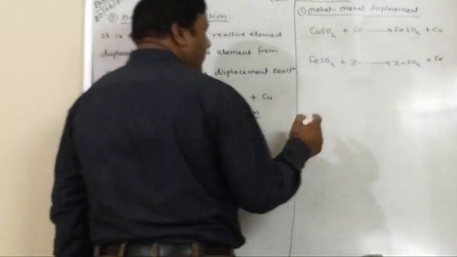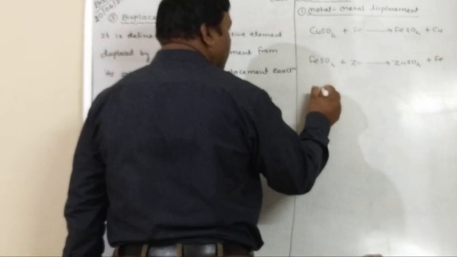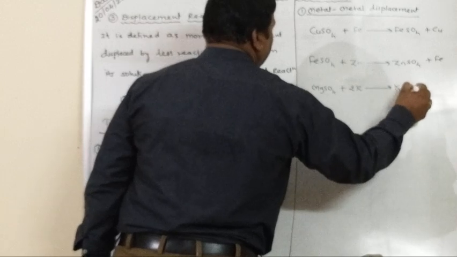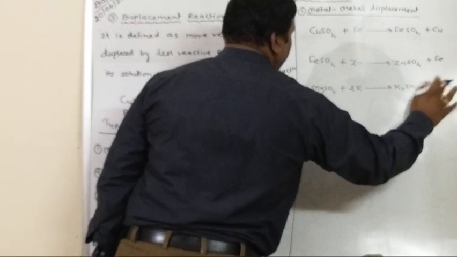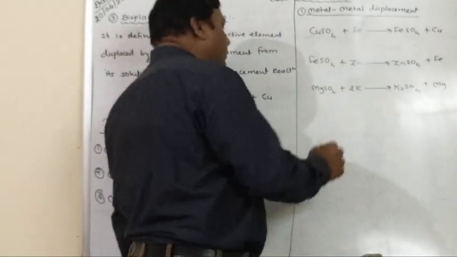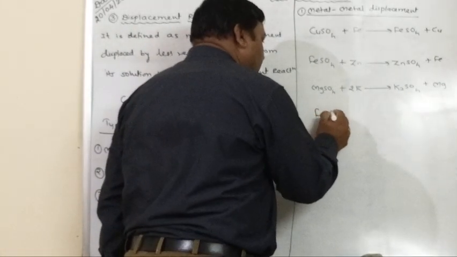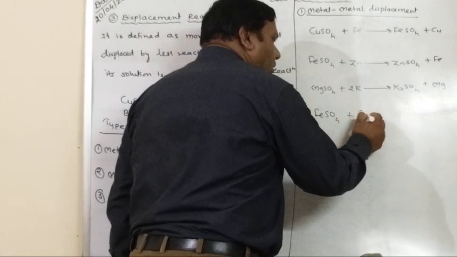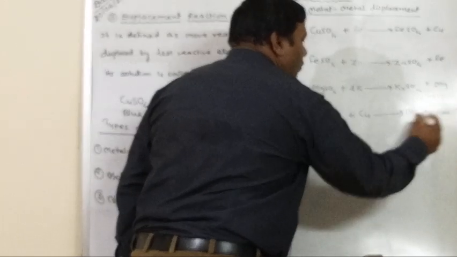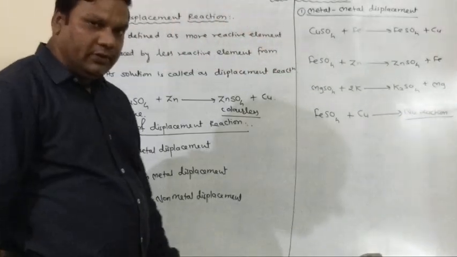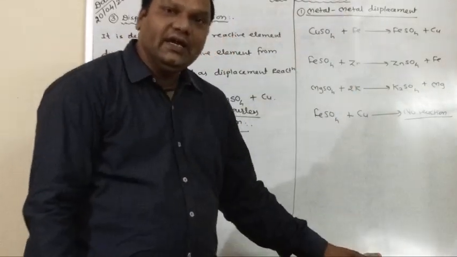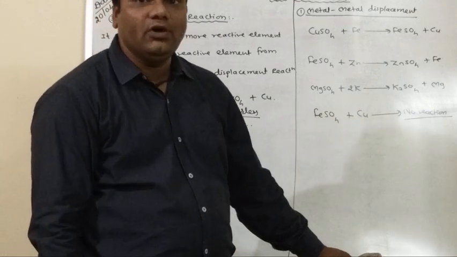Then magnesium sulfate reacts with potassium to get potassium sulfate and magnesium, because potassium is more reactive. But if we take iron sulfate plus copper, no reaction. Understood? Why? Because copper is less reactive than iron.